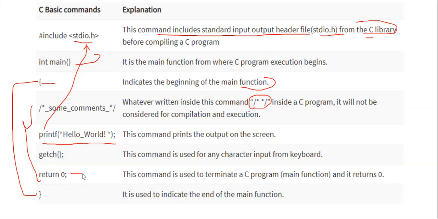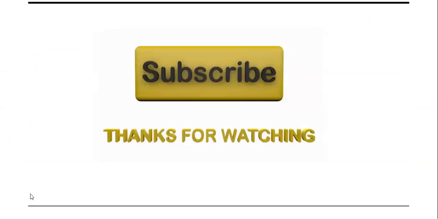And the return statement: we start the work and we need to reach the end of the work. At that time we mention return 0. This command is used to terminate the C program. Once we have written return, the program will exit, and it usually indicates the end of the main method. These braces show the main method started here and is going to end here. Whenever we start any method, we need to close that method. Otherwise, it will give compile time errors, syntax errors.